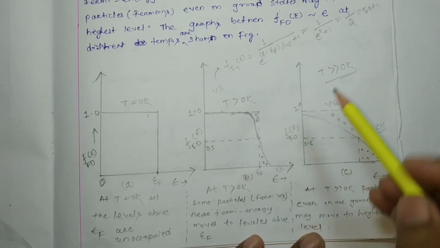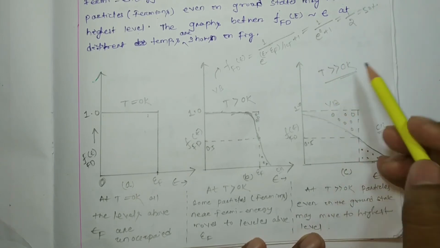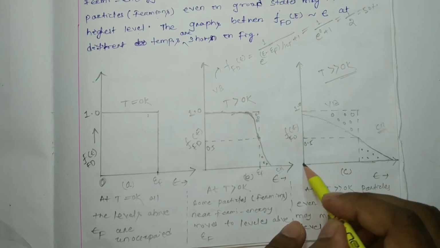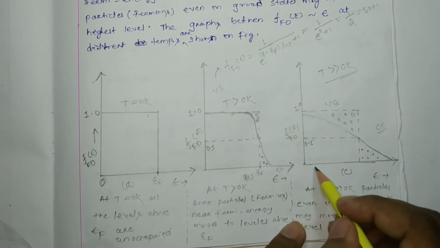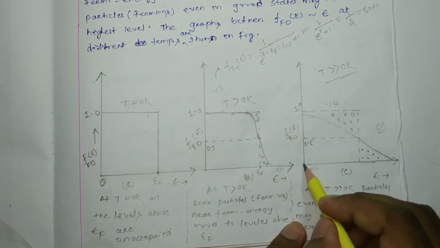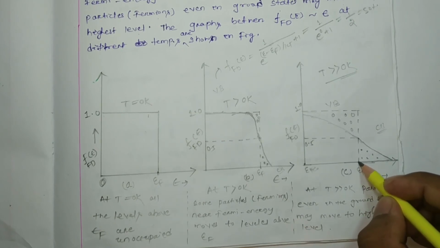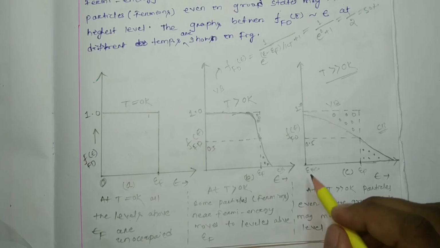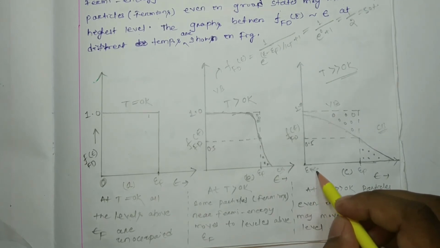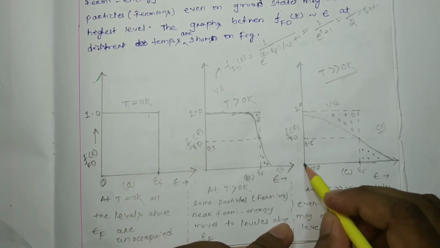That means above absolute zero, much more than absolute zero. Even at zero, at the ground state, that means where epsilon will be very small or approximately zero. This is your ground state, right? And this is your epsilon f. This point, this energy level, is your epsilon f. So at epsilon equal to 0, that means at the ground state itself,